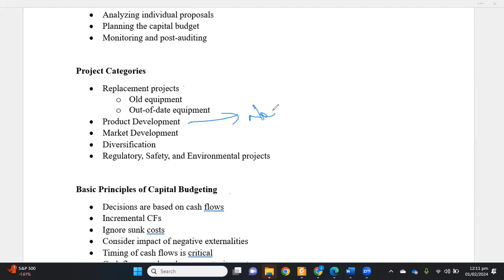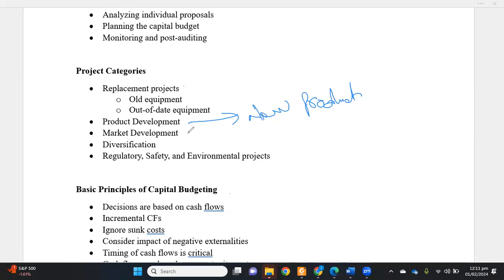It is about launching new products in the market, and we want to grab more market share. This is the core objective of product development. These are common examples happening in most organizations. People want to expand their operations and their product line.